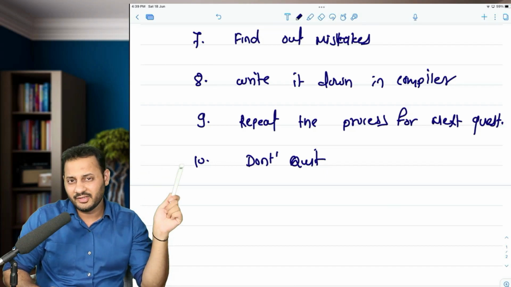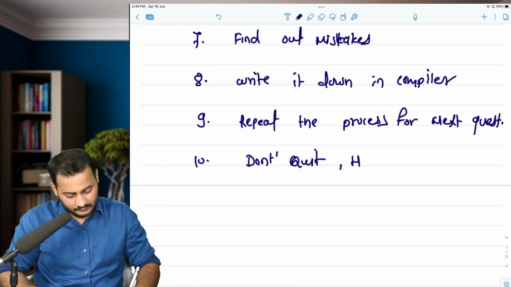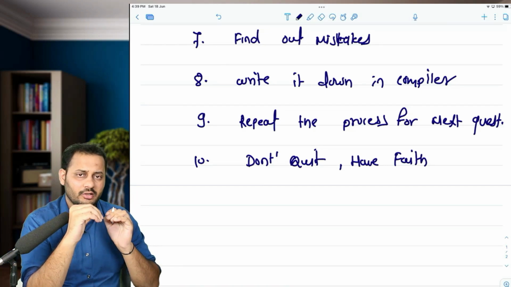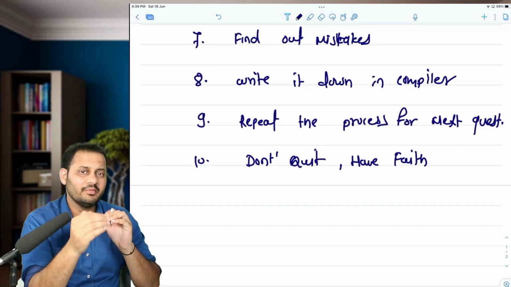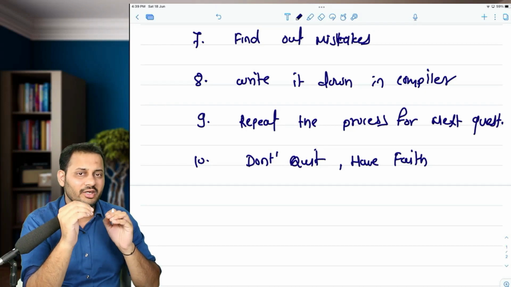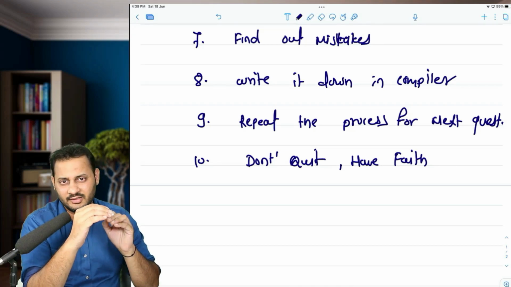Even though you are failing every time, have faith, but don't quit. Have faith in yourself that not today, not tomorrow, but someday I will start improving, and I will keep on improving in such a way that I will become the best in this world, in this area.